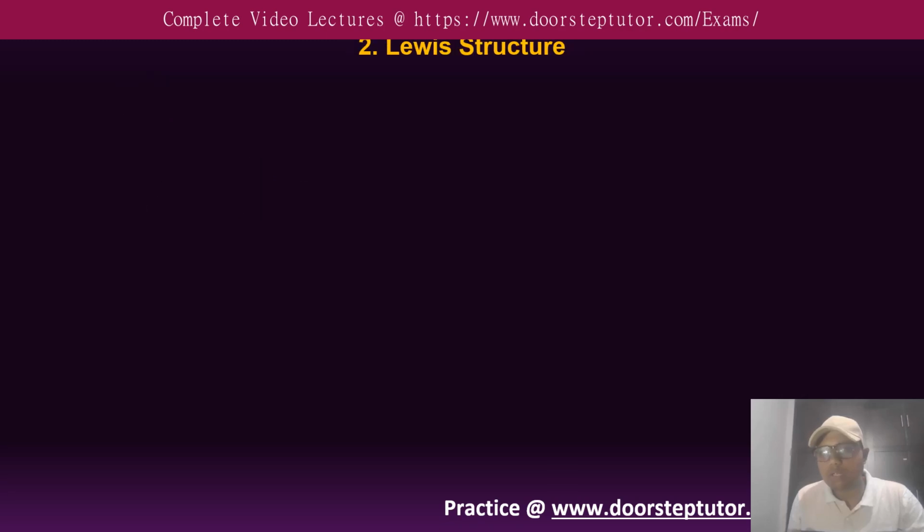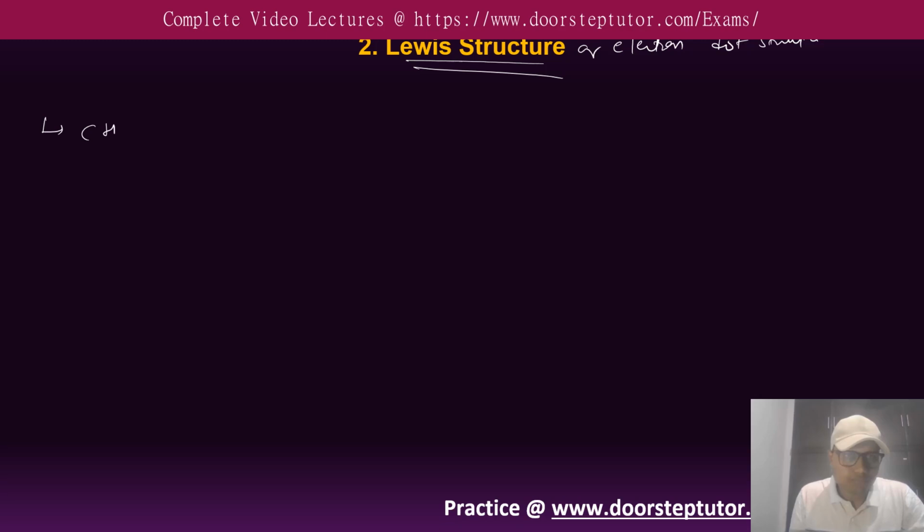Now move forward to the Lewis structure, which is also known as the electron dot structure. How do we make the electron dot structure for CH4? Because we are dealing with organic chemistry, we have to use organic examples, and methane is an organic compound.